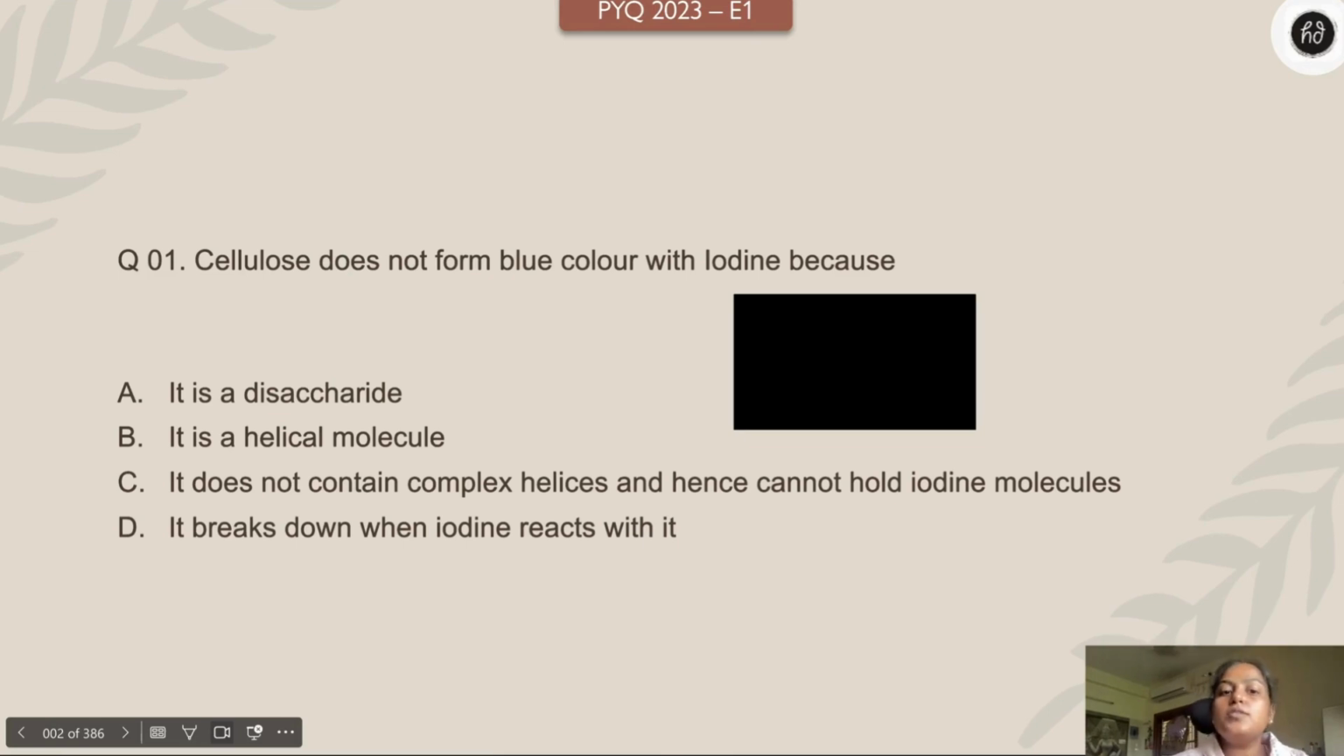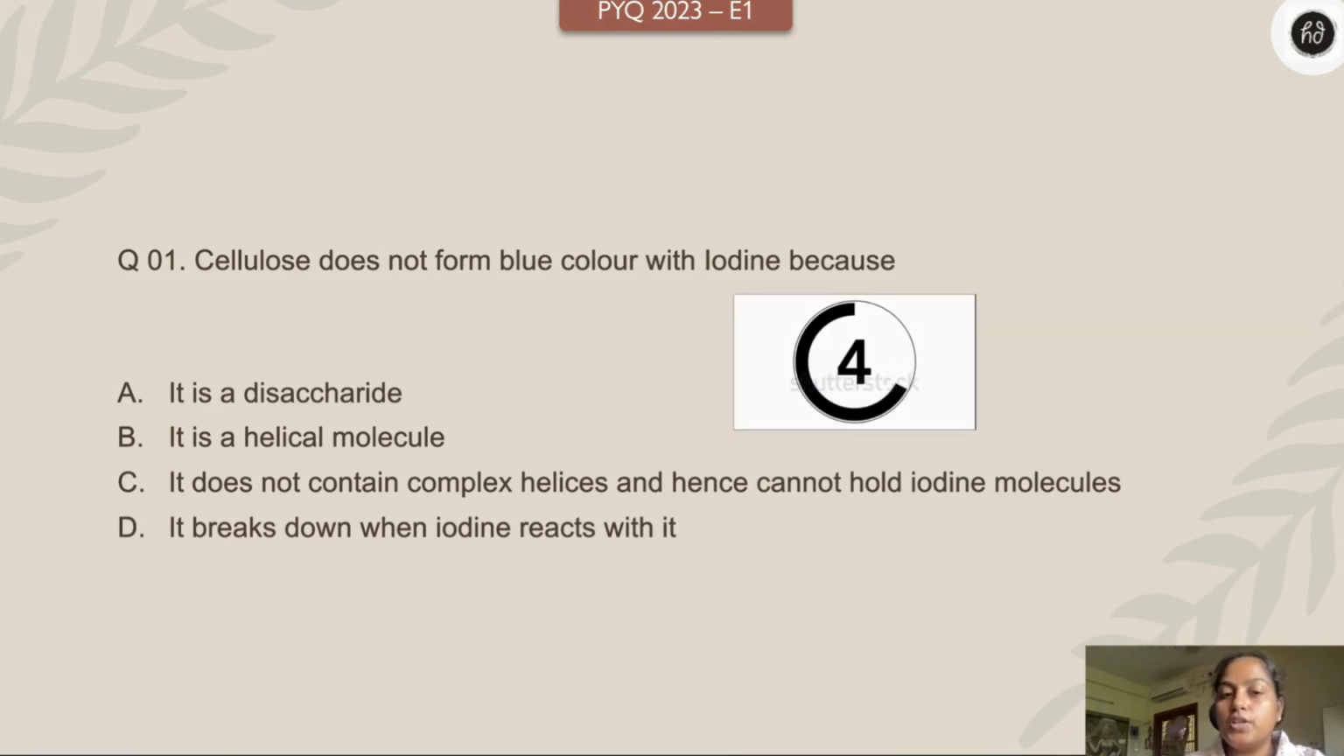First question. Cellulose does not form blue color with iodine because it is a disaccharide, it is a helical molecule, it does not contain complex helices, and hence cannot hold iodine molecules, it breaks down when iodine reacts with it. Your time starts 3, 2, 1 right now. It's a very simple question.